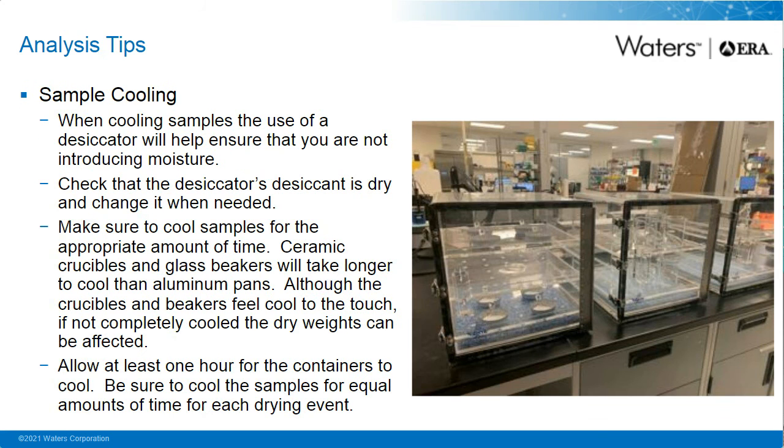Here are some sample cooling tips. When cooling samples, the use of a desiccator will help ensure that you are not introducing moisture. Check that the desiccant is dry and change it when needed. Make sure to cool samples for the appropriate amount of time. Ceramic crucibles and glass beakers will take longer to cool than aluminum pans. Although the crucibles and beakers feel cool to the touch, if not completely cooled, the dry weights can be affected. Allow at least 1 hour for the containers to cool. Be sure to cool the samples for equal amounts of time for each drying event.